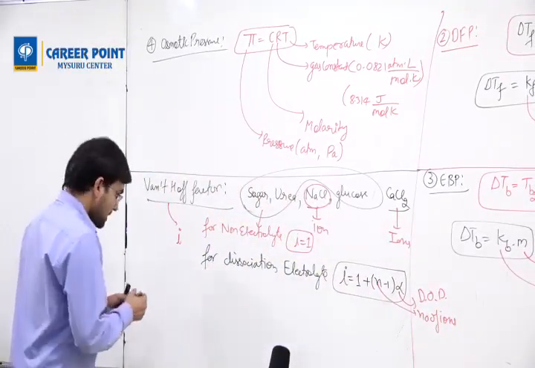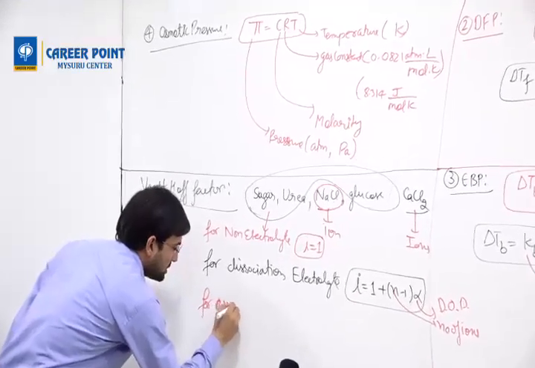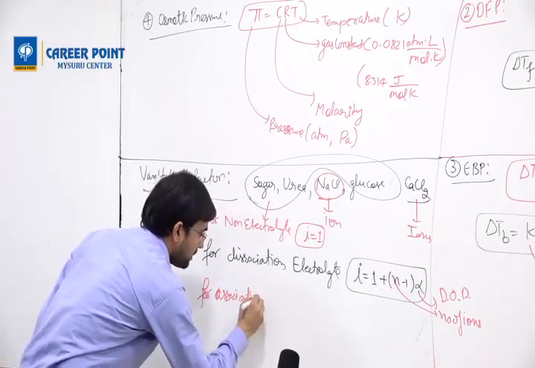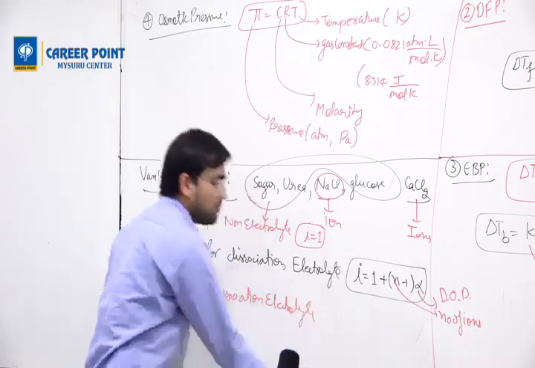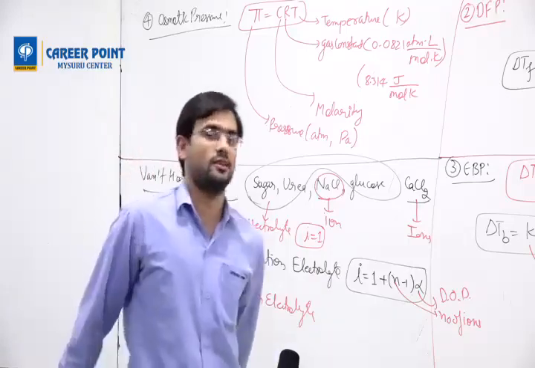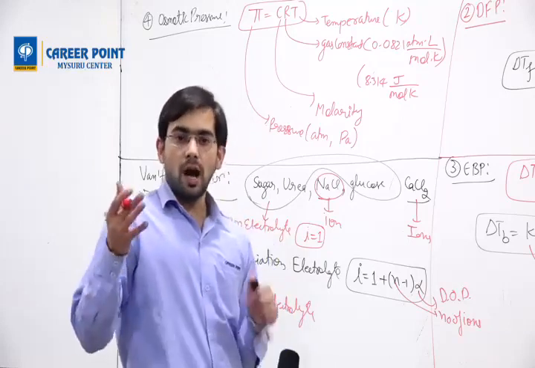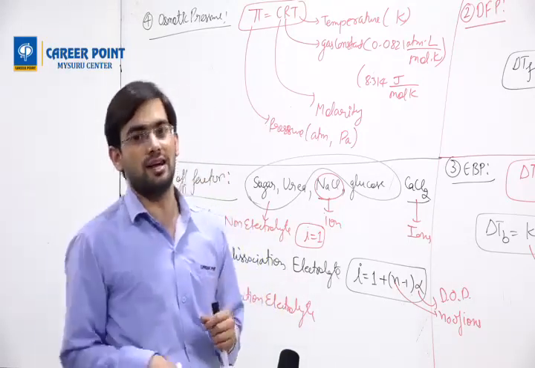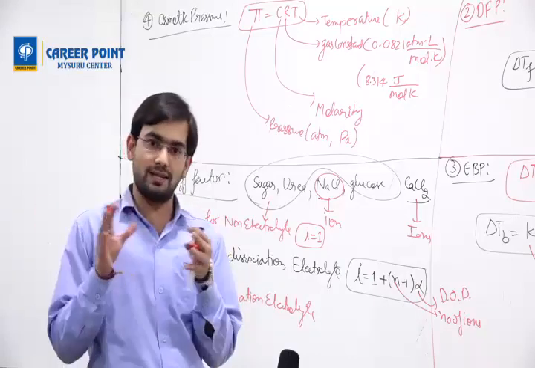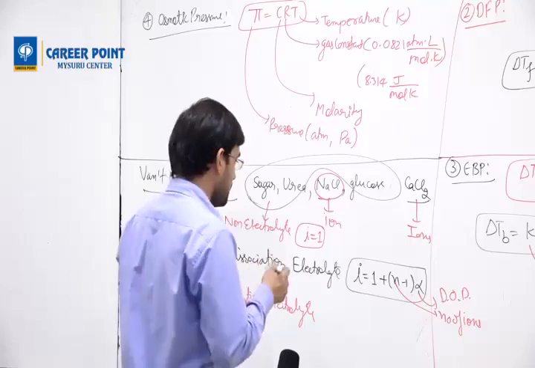Then for association type electrolytes, what happens? There are some compounds which get associated, not ions but basically compounds, such as benzoic acid or acetic acid, which get dimerized. It means two molecules of acetic acid will club together, so they undergo dimerization.